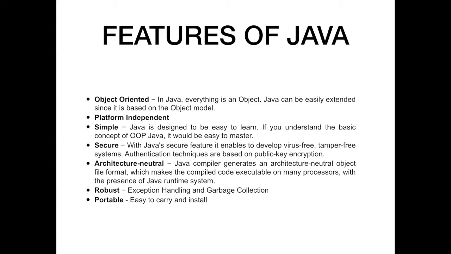So what do you mean by robust? Robust means that the Java programming language never fails easily. Why? Because we have exception handling and automatic garbage collection. Exception handling means that any exception that is raised by our logic is automatically handled by the JVM. And next is automatic garbage collection, that is, memory that is allocated during runtime and is no longer in use, it automatically deletes that.